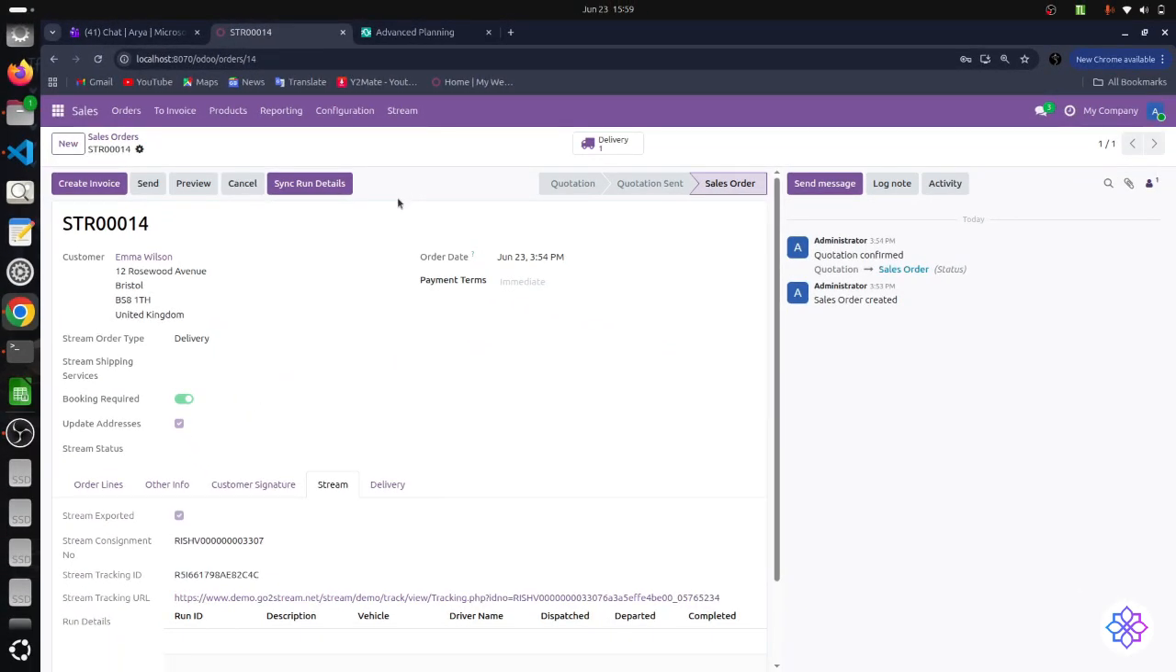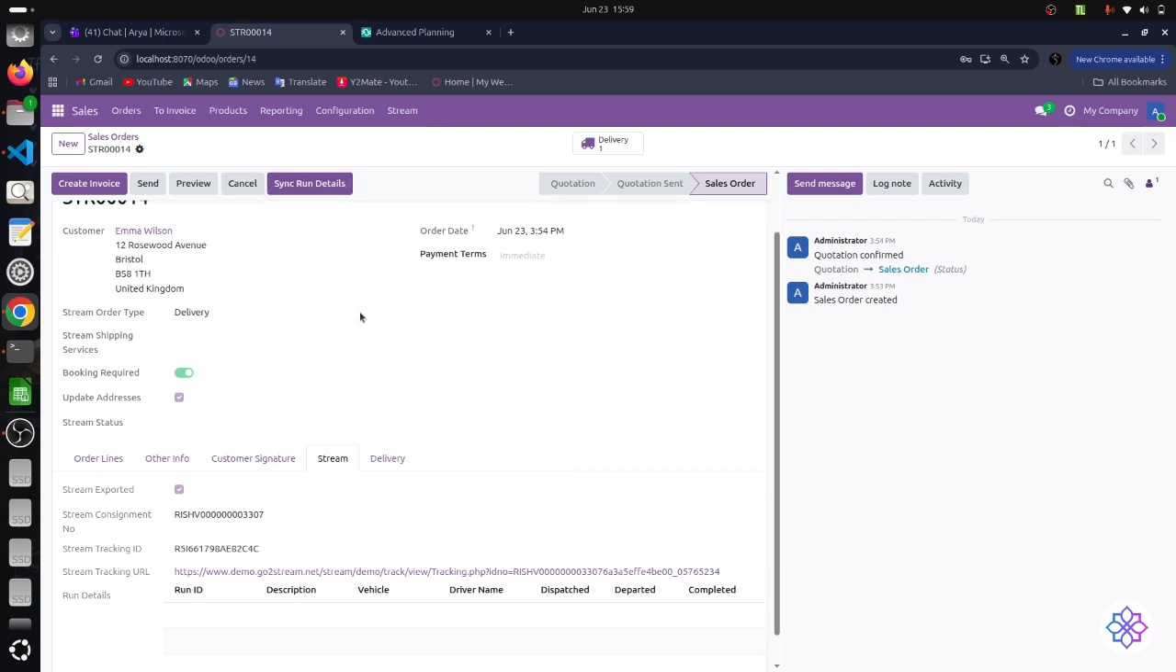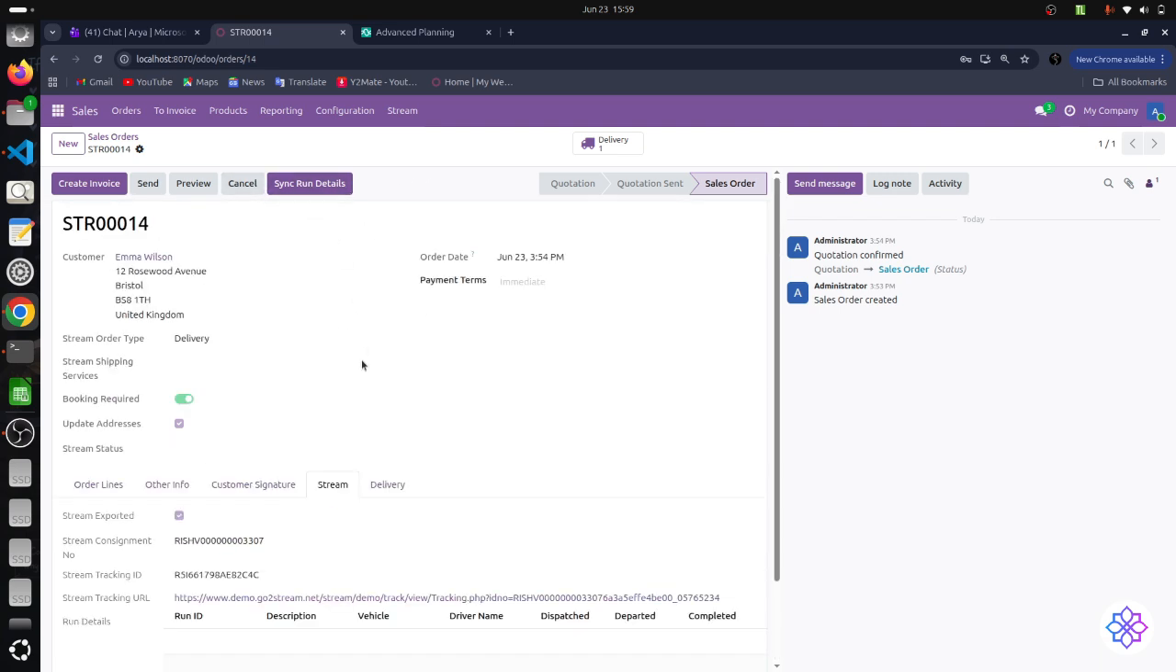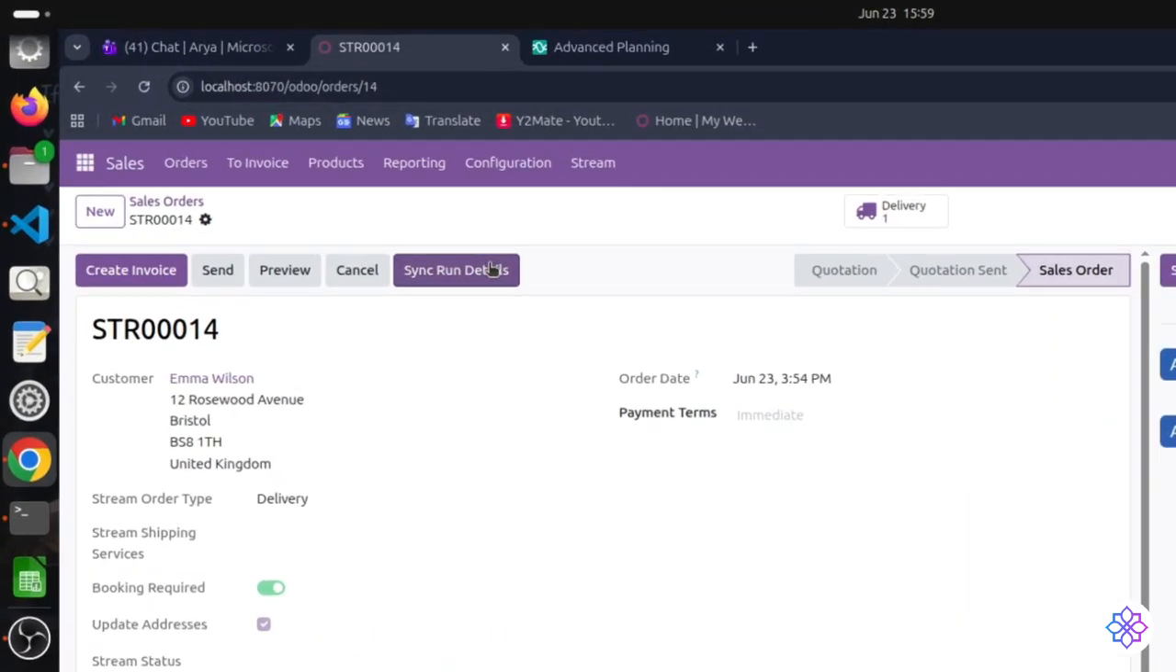Now you can bring these run details back into Odoo by clicking on the Sync Run Details button manually, or in the background. The automation, a scheduled action, is always running every 5 minutes, which will fetch the run details of all the orders which have been exported to Stream. You don't need to do that manually. It will automatically fetch the details.